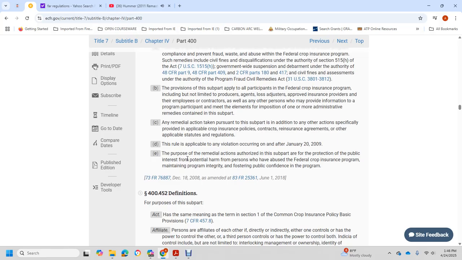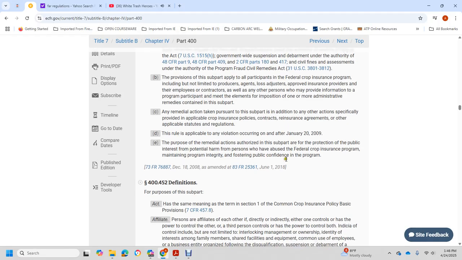This rule is applicable to violations occurring on and after June 20th, 2009. The purpose of the remedial actions authorized in this subpart is the protection and prevention of potential harm, the prevention of abuse of the federal crop insurance program, maintaining program integrity, and fostering policy confidence in the program.